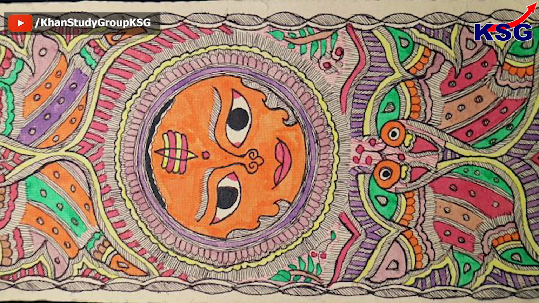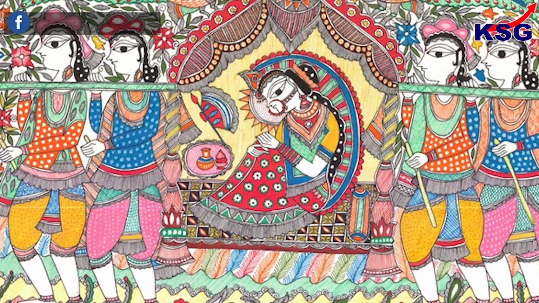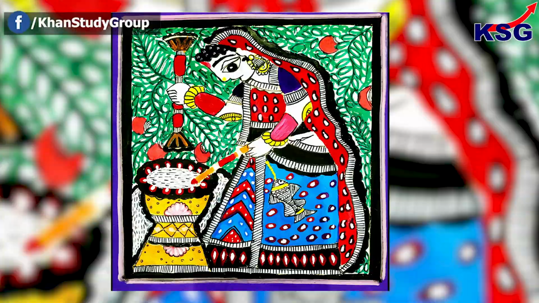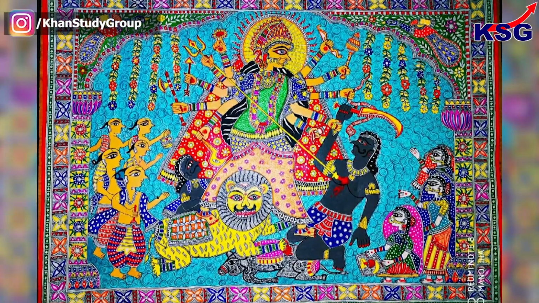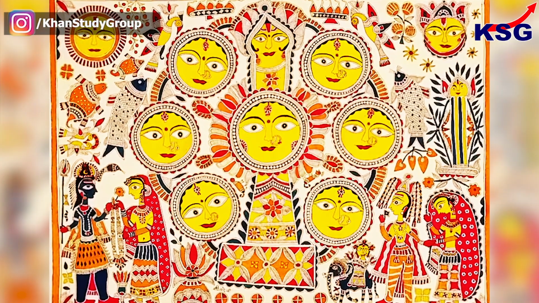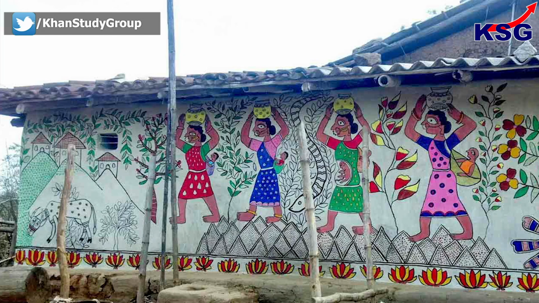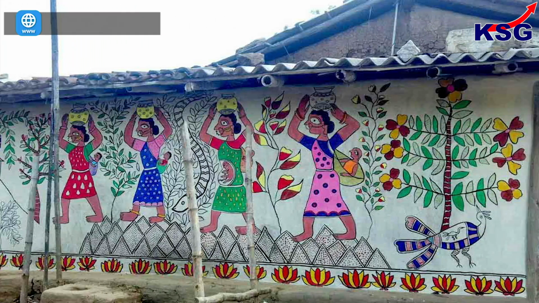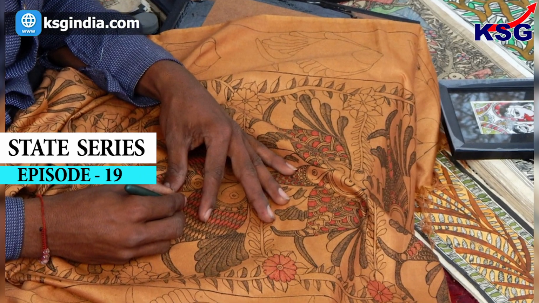There is ritual content for particular occasions such as birth or marriage, and festivals such as Holi, Surya Shashti, Kali Puja, Upanayan, and Durga Puja. This art form is practiced by women. The painting was traditionally done on freshly plastered mud walls and floors of huts, but now they are also done on cloth, handmade paper, and canvas.